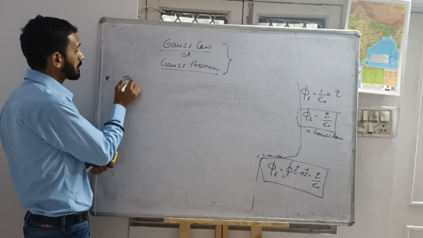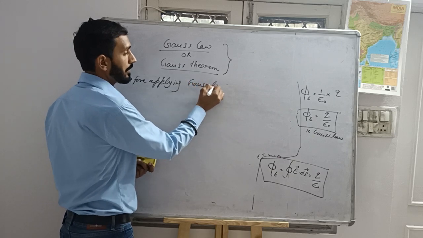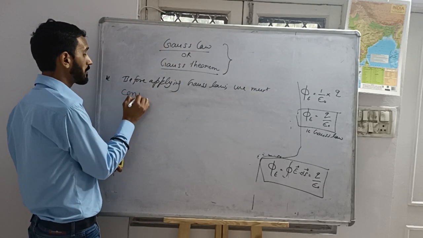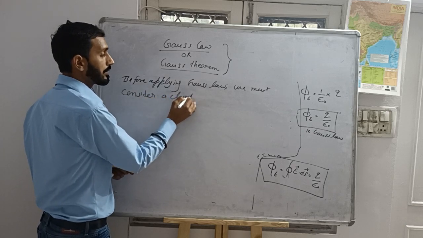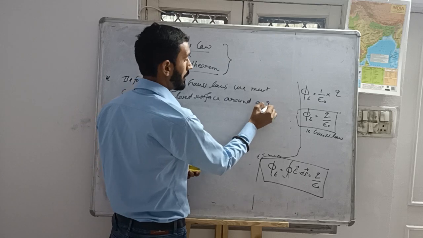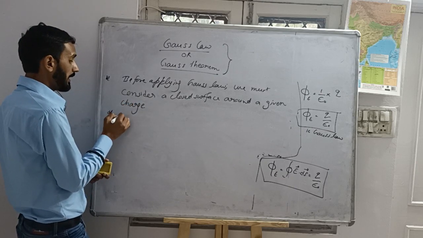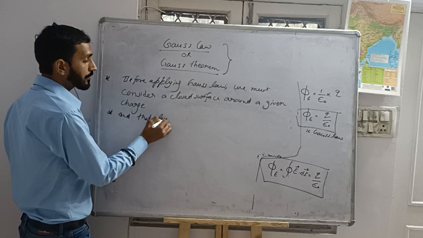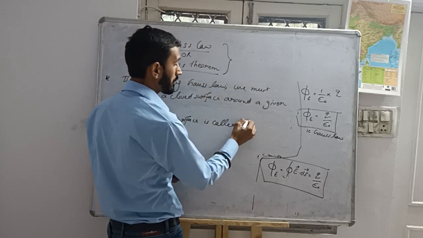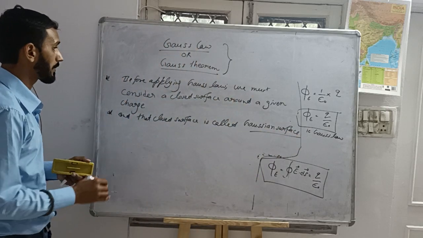Before applying Gauss law, we must consider a closed surface around a given charge, and that closed surface is called Gaussian surface. Is it okay?